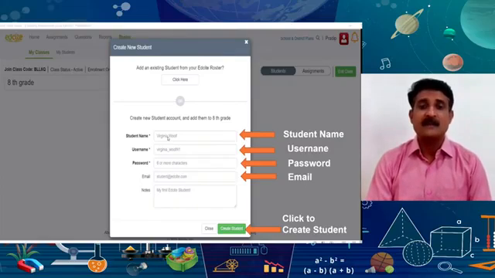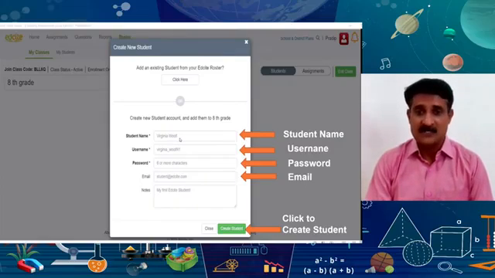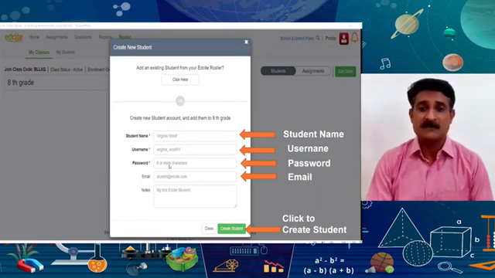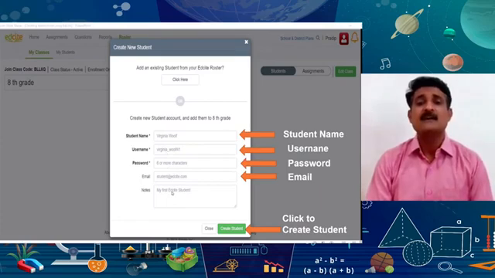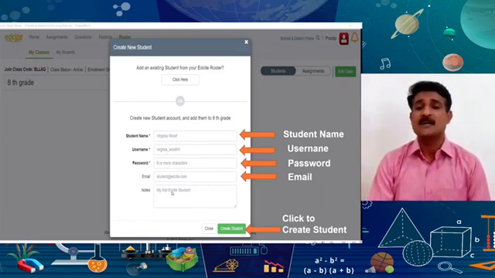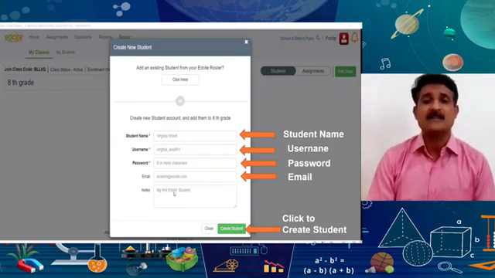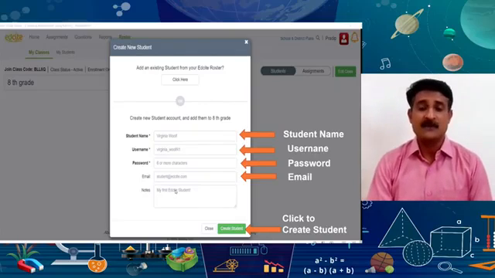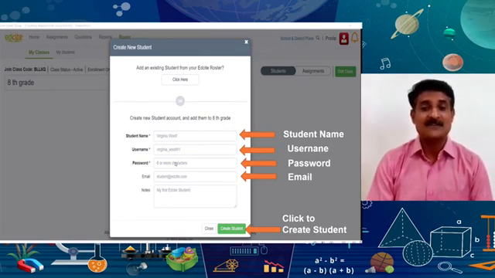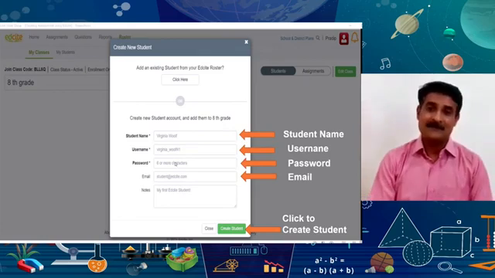Otherwise, you can put the name of the student here, username of the student, password, and email ID. And you can write some notes, for example, welcome to class 8 or welcome to class 8 English, whatever it may be. You should take a screenshot of this password, so it will not be forgotten.